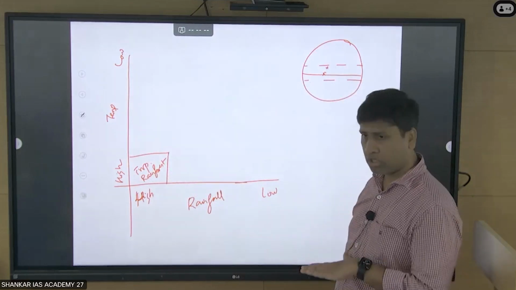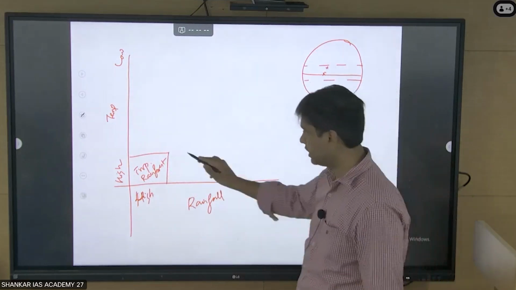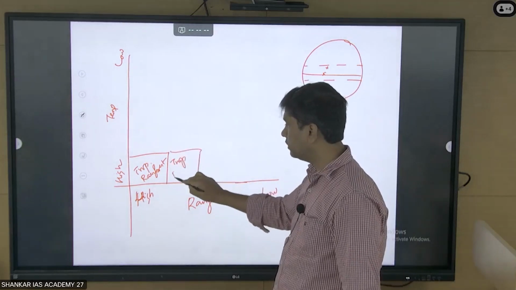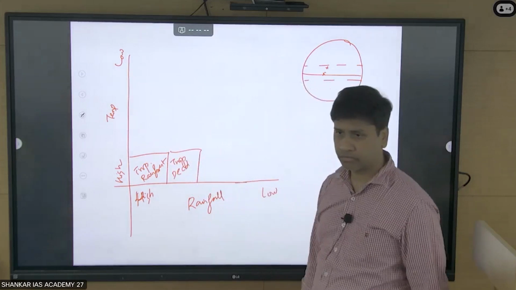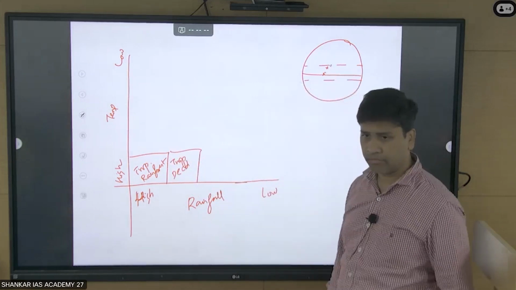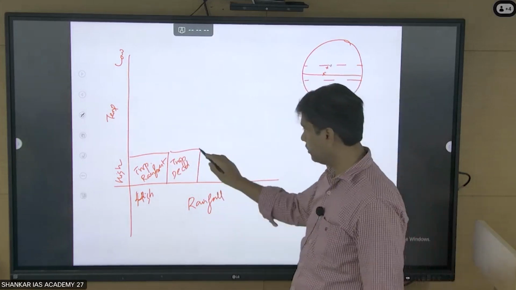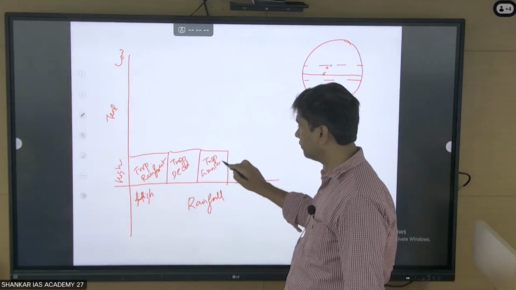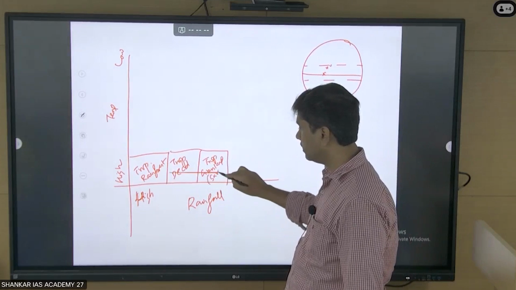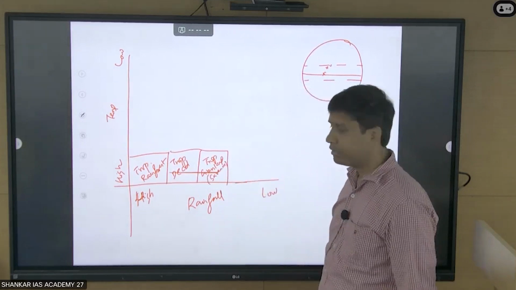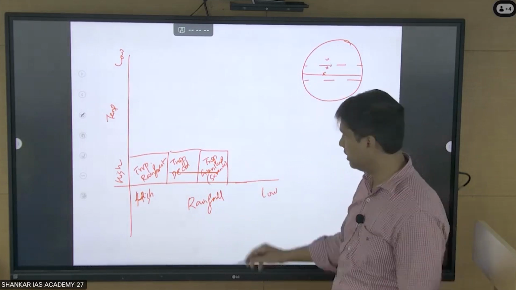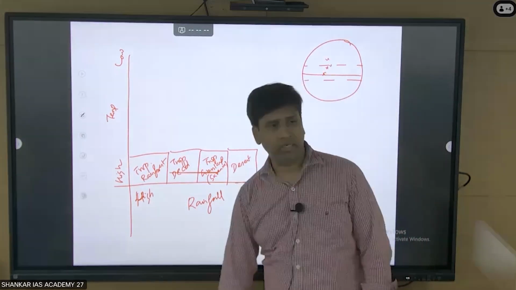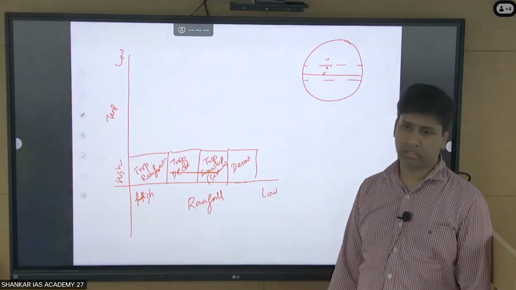Now, go a little above. The temperature is more or less maintained, but the rainfall further reduces. Then it will get converted into tropical deciduous forest. Further you go above, the temperature is more or less maintained, the rainfall further reduces. It is a tropical grassland, we call it a savanna. Further you go above, by the time you come to the 30-degree belt, you have a desert. Within a desert, you have dry desert and moist desert.